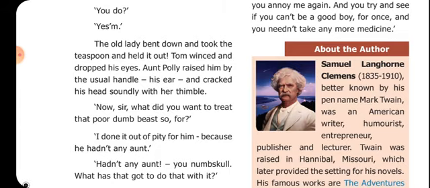So check it, children. Find the image of a thimble and you will know it. Is it clear? So she caught Tom and questioned him why he treated the poor dumb beast. That means the poor voiceless creature, the cat. Why did you treat this poor cat? She was questioning Tom about that.